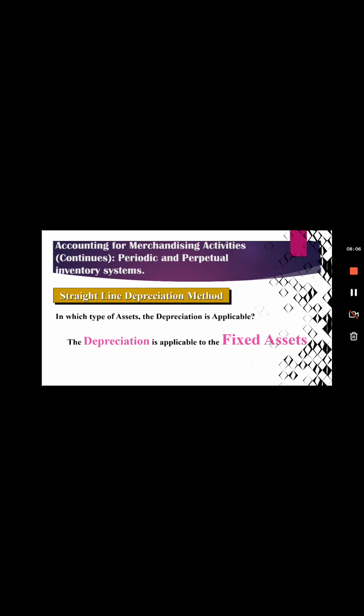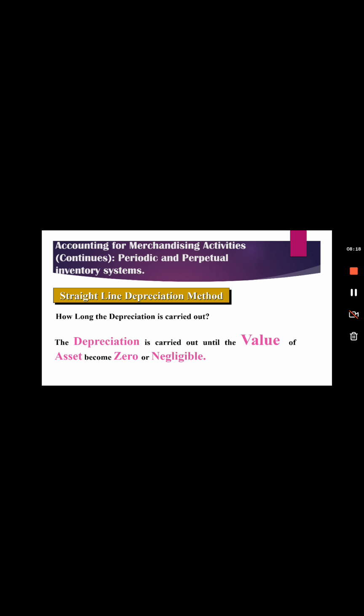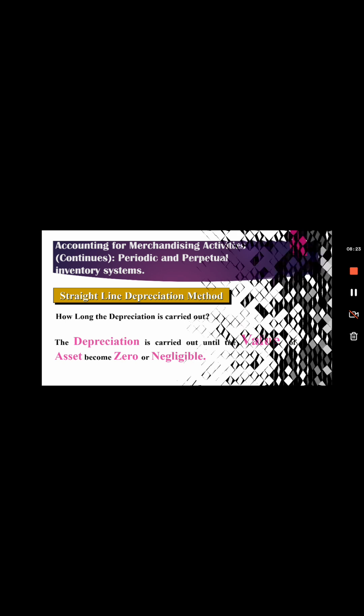Now moving forward, straight line depreciation method, we'll see what depreciation is first. In which type of asset is depreciation available? Depreciation is applicable to fixed assets. And how is it done? Depreciation is done in a systematic manner and it is carried out until the value of the asset becomes zero or negligible.